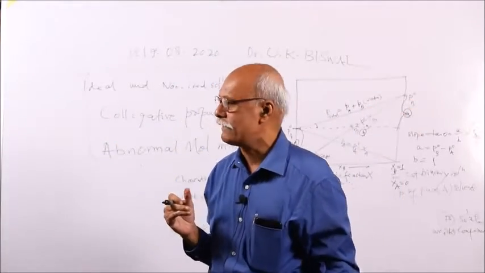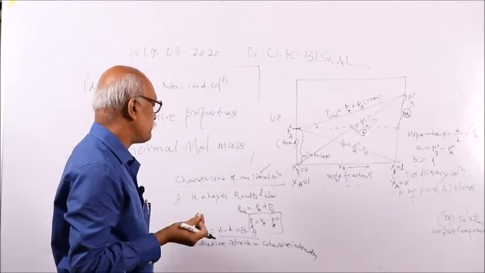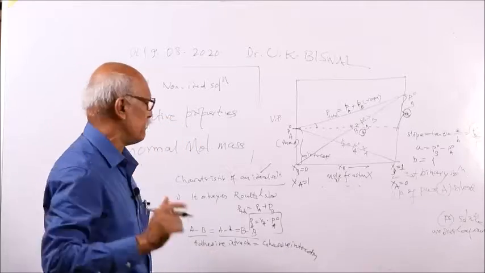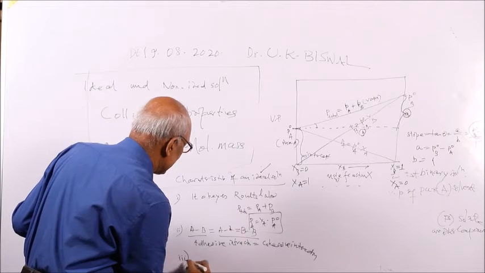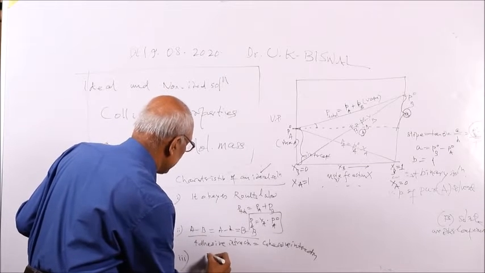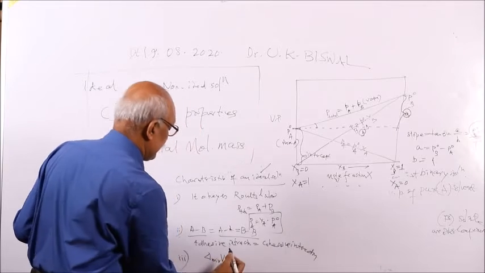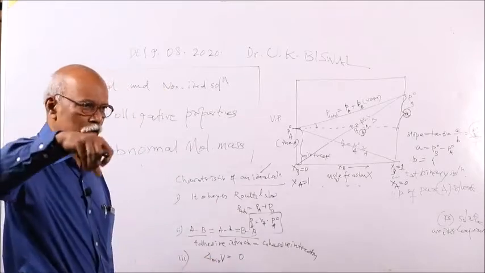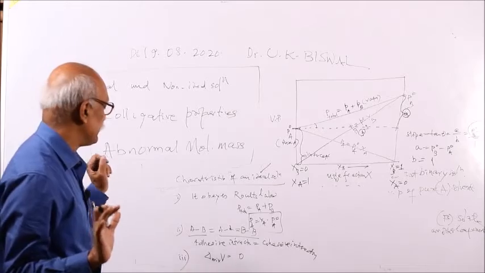Think of it as one container, that is a very ideal solution, because if you add water to your sea, there will be no change in volume. That is another condition for an ideal solution. So another condition is delta mixing V, delta mixing V is equal to 0. That means if you add solvent or solute to that solution, there will be no change in volume.